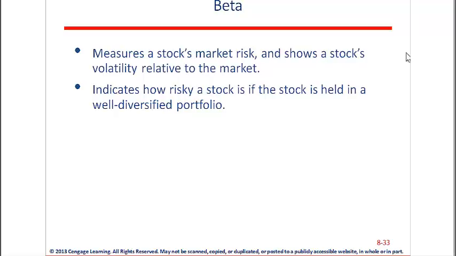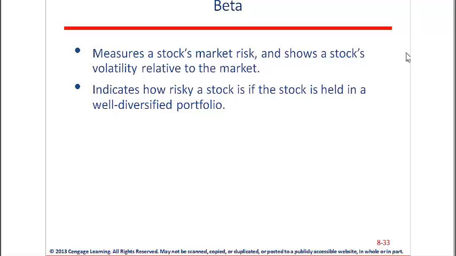So the stock market beta is 1. So we have a tendency to use this as our benchmark whenever we talk about beta or the stock market. If you have a high-risk stock, generally it's going to have a beta that's greater than 1. If you have a low-risk stock, generally it's going to have a beta that's less than 1. So this is our benchmark.